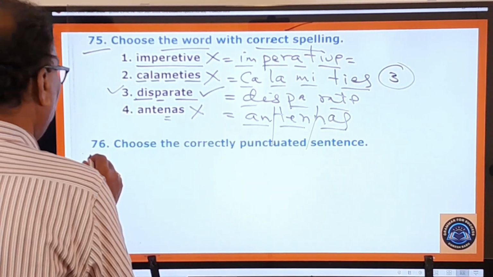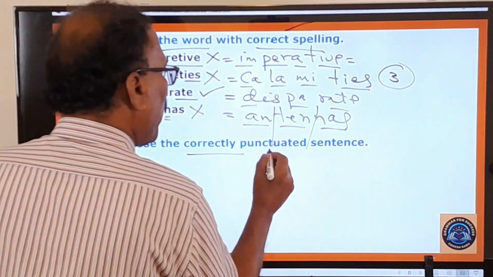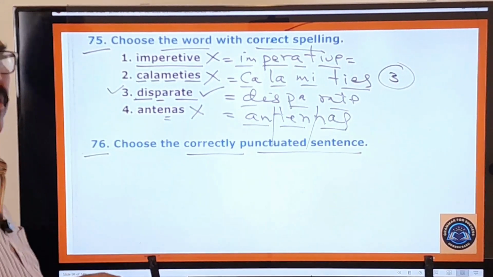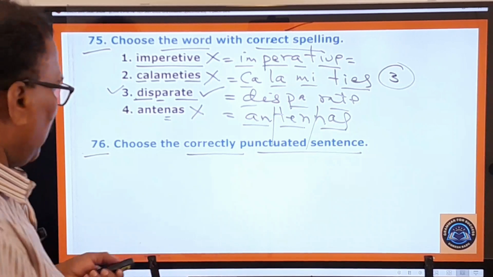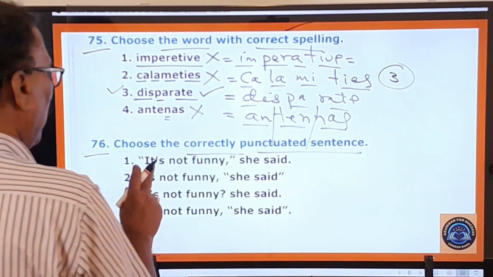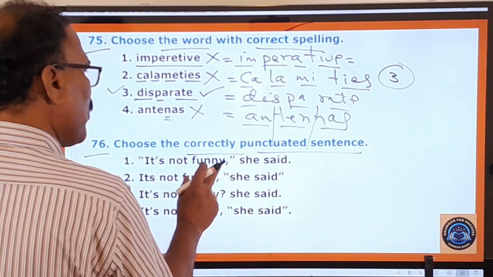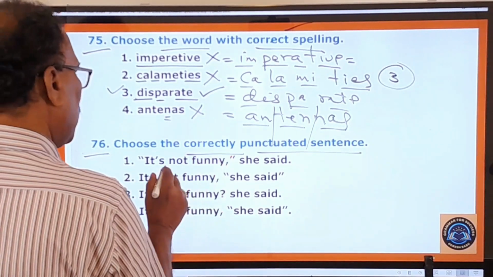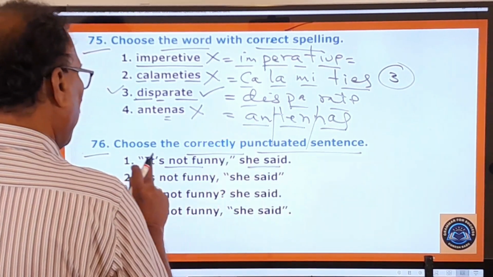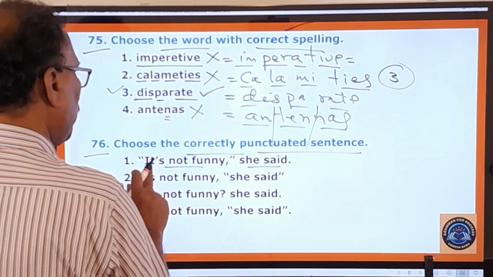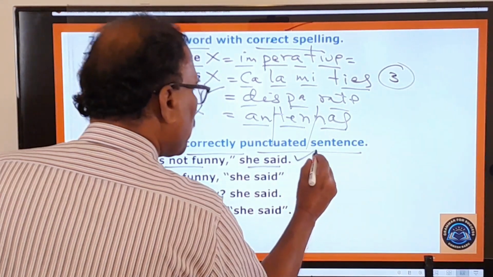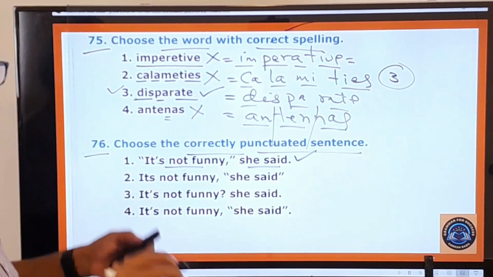What is that? The 76th one. Choose the correctly punctuated sentence. Very simple questions are being asked in your question paper, right? And here you pay attention. "It's not funny," she said. Quotation marks, this is direct speech, and "said" is a reporting verb. "It's" means "it is not funny", right? And quotation mark, comma. So the very first one is the correctly punctuated sentence.